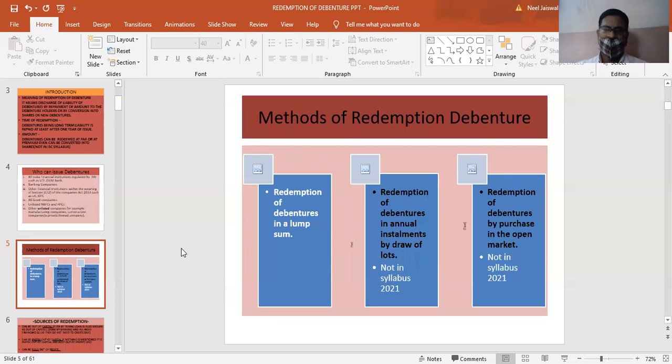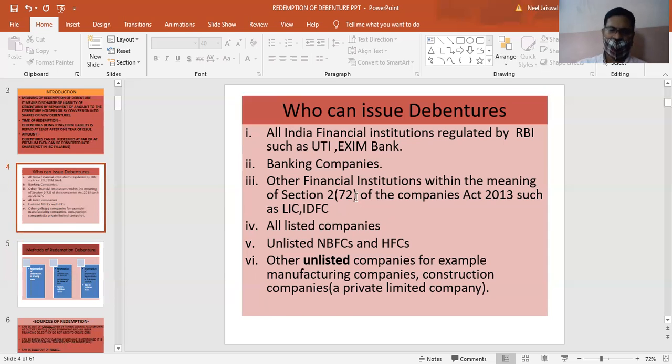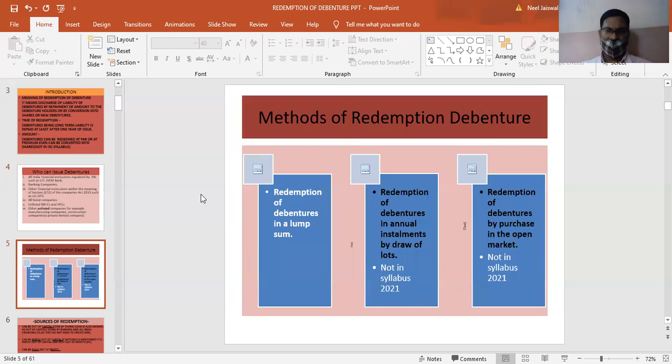We have categorized this because there are certain rules and regulations one has to follow as per the Companies Act provisions regarding who can issue debenture redemption reserve and who cannot. There are certain companies that are not required to make DRR, that is debenture redemption reserve. Some are required. So to classify them, we have divided the different companies who can issue debentures. That we will be learning in the time to come in my different videos.